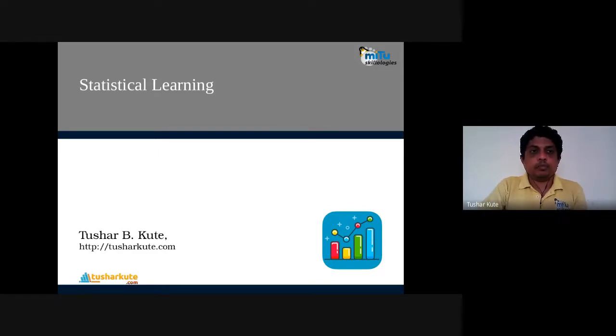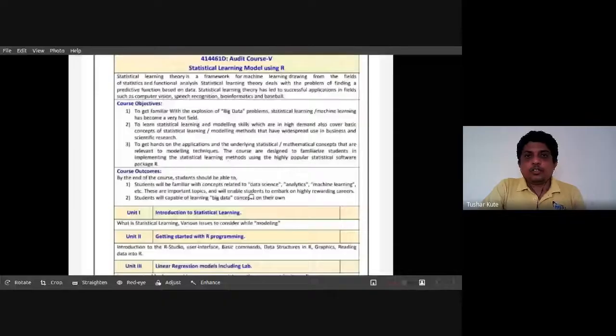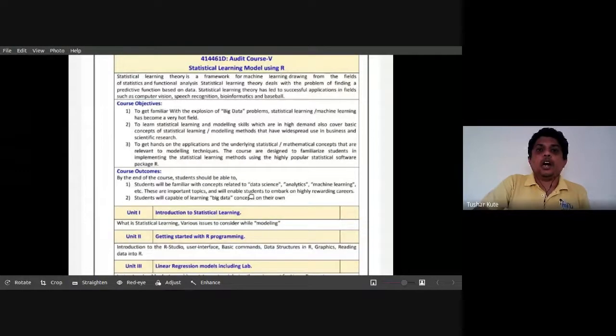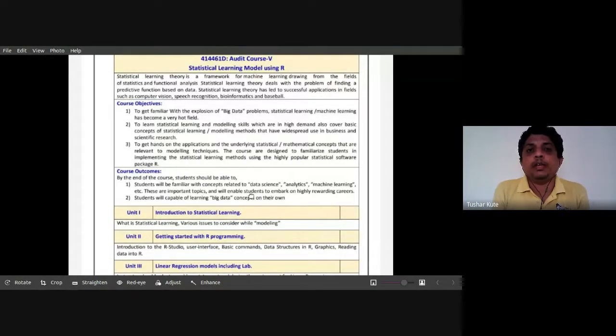Just a minute. I'll open the content which we'll be covering, and I'll be showing the things practically, but the first few sessions are theoretical, so the topics will be completely theoretical. See this. So statistical learning model using R, that is our topic name.